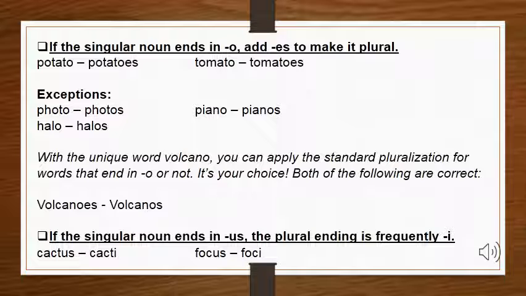Now, we have another rule. Here, if your singular noun ends in us, the plural ending is frequently i. It means if your singular noun ends in us, you will change us into i. Just like in example number 1, we have cactus. To change it into plural, we will make it cacti. We will remove us and add i. Same goes for focus. In focus, we will remove us at the end and make it foci.